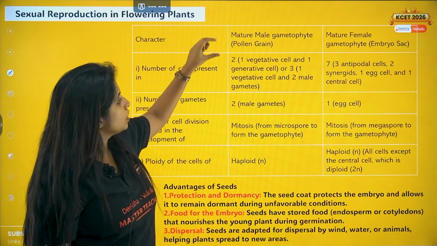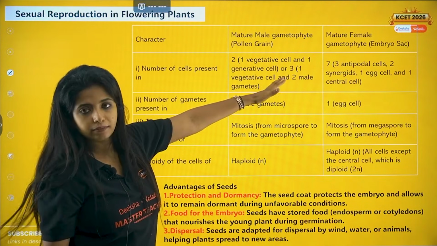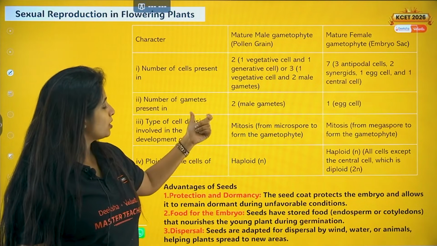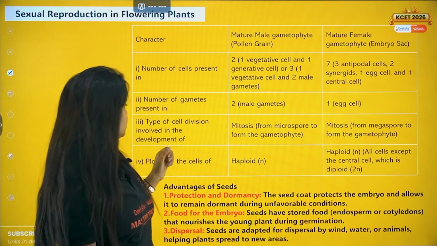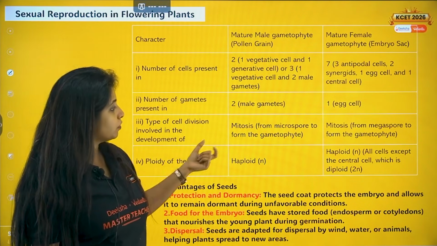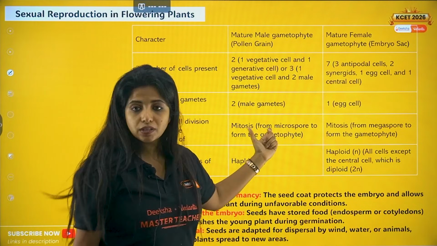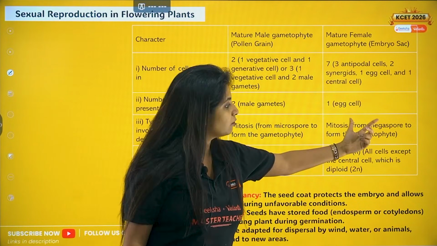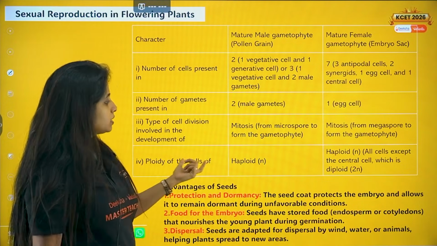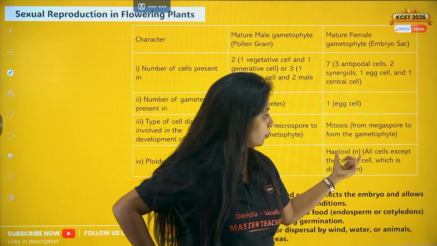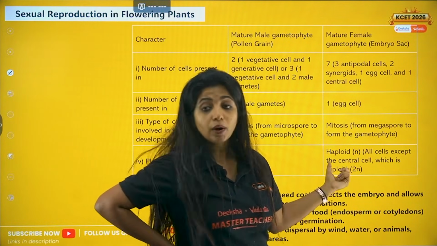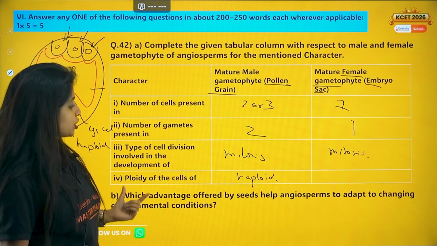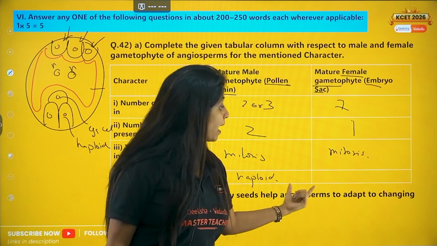Number of cells present 2 or 3. 3 when you have 2 male gametes. Here it is going to be 7. Number of gametes present 2 male gametes, over here 1. Type of cell division involved in the development of mitosis. Over here also mitosis, and I have explained from microspore to this. Here you have to tell from megaspore to this. Ploidy of the cells, it is haploid, but over here it is haploid. All the cells except central cell, which is what? Diploid.